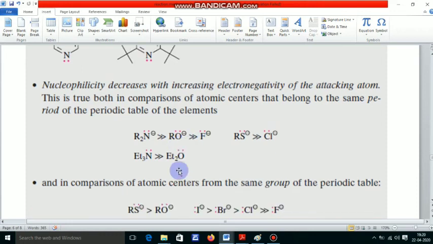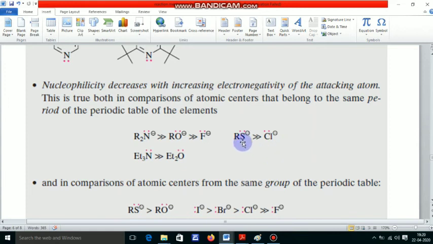Second is the following nucleophilicity order, and this can be explained: when the electronegativity of the nucleophilic center increases, then nucleophilicity decreases. That means the electronegativity of nitrogen is less than oxygen, which is less than fluorine. That's why the nucleophilicity order is R2N minus greater than RO minus greater than F minus. Except hybridization, electronegativity is also a most important factor to explain the nucleophilicity order.